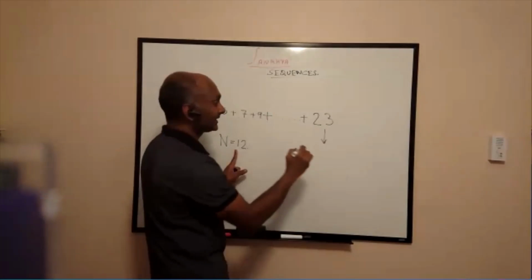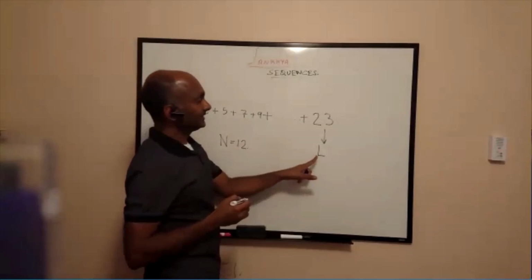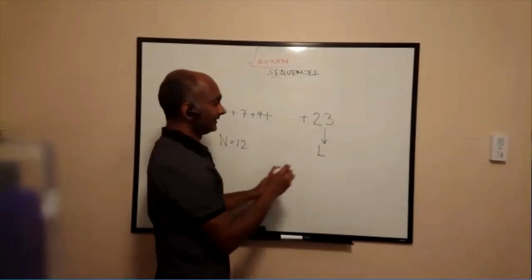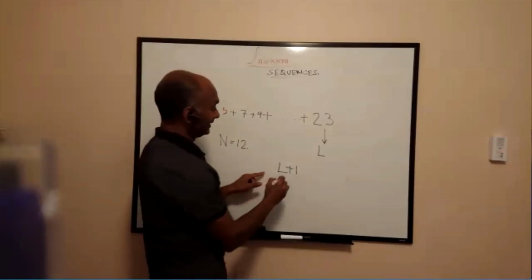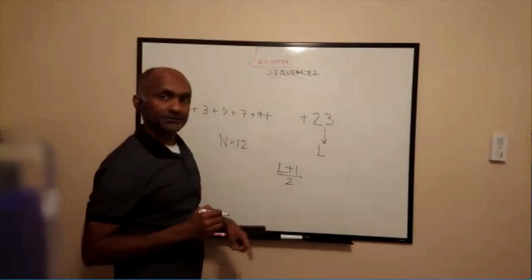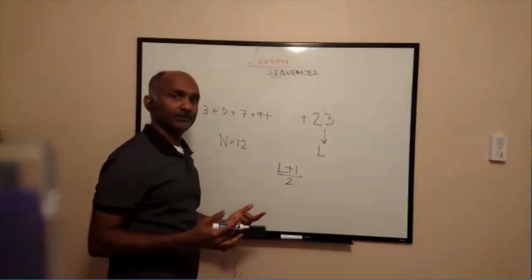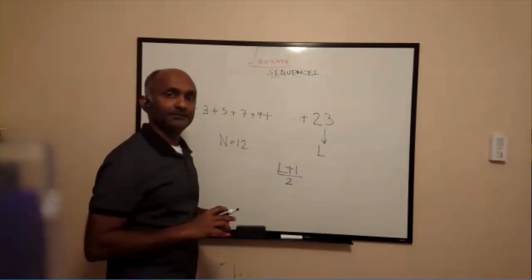Let's say the last number is L for last. I take the last number, L, and then I add 1 to it, and then divide by 2. So 23 plus 1, 24, by 2, 12. So that's how I got n equal to 12. Is that clear? Yes, thank you.